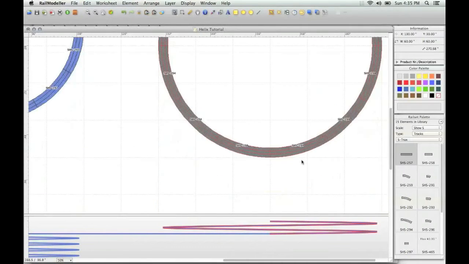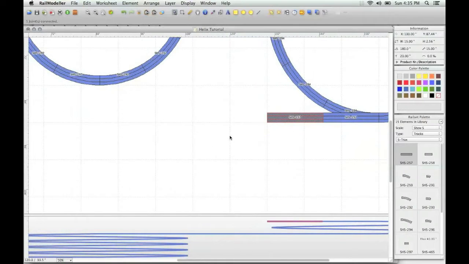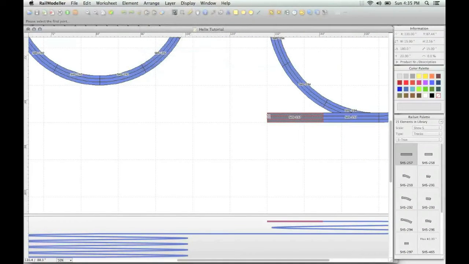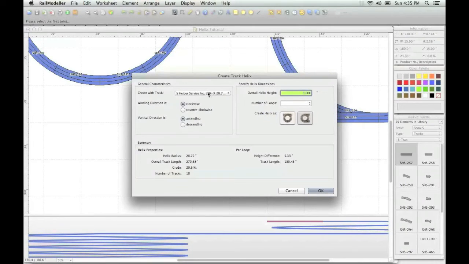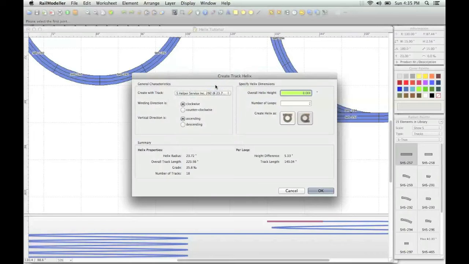Finally we create a descending helix all the way back to the base level. Please note that tracks can't be placed lower than level 0. The direction of the helix is set to descending, and the overall helix height to 23 inches with 5 loops.